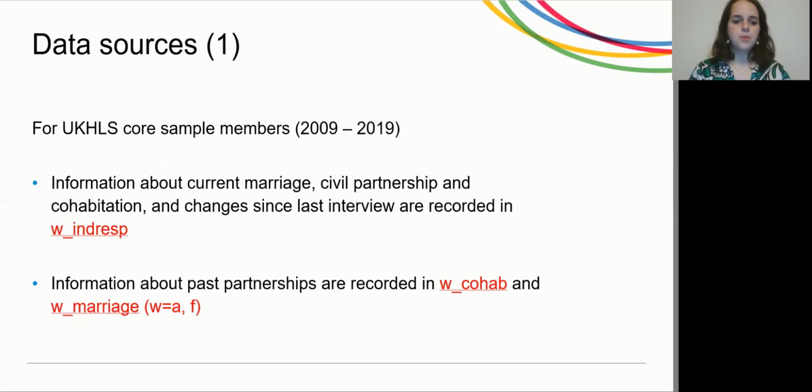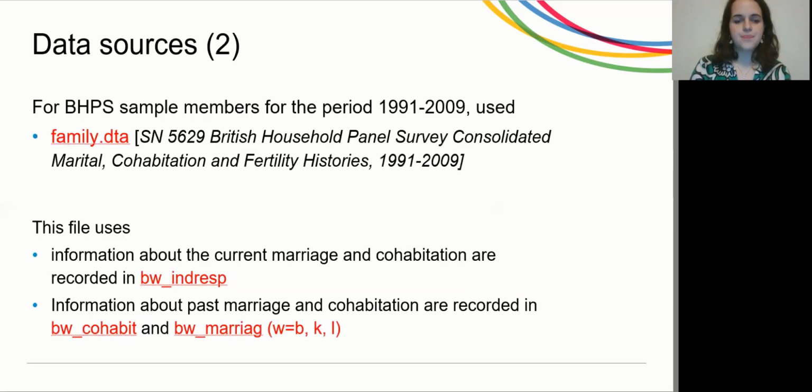So for core sample members of the first dataset, we have information about current marriage, civil partnership, and cohabitation, and changes since last interview. And we also have information about past partnerships. So in red, you can see the name of the specific data file used to create the partnership history dataset, and the W stands for wave.